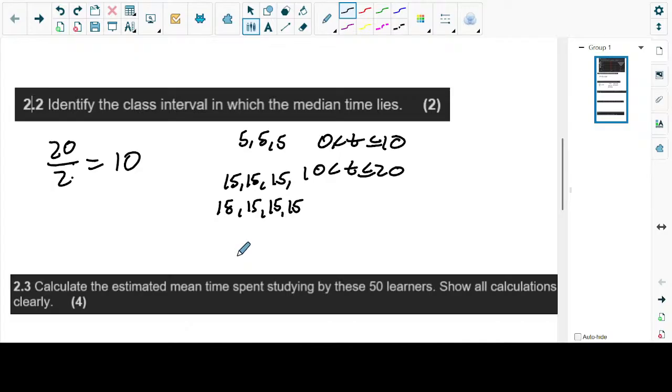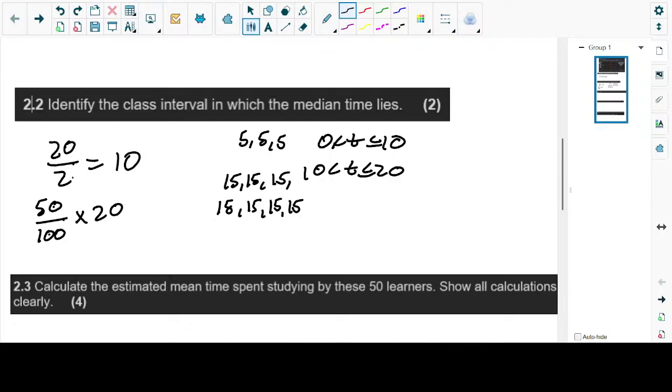So the formula says 50 over 100 multiplied by n, where our n is 20, the number of terms in the pattern. So in this case, we have 10. Now we're going to check where we get position 10.